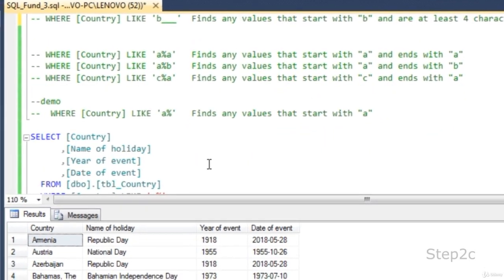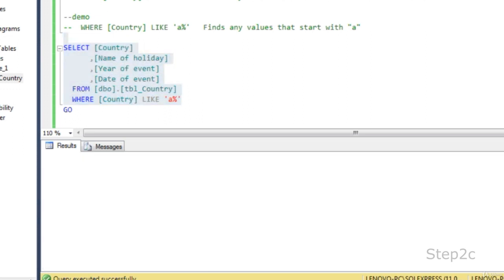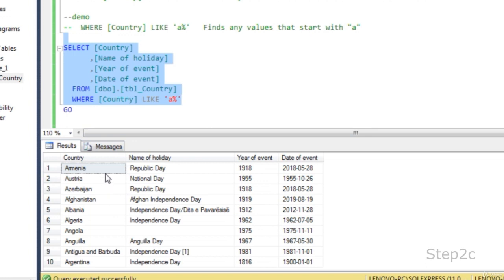So let's see how we could execute all of them one by one. We are looking for data that begins with A and has any other characters at the end. So I'm going to write this command and execute. You will get around 10 records, and if you look at the data, you could see all the data begin with A. So Argentina, Australia, all the data begin with A. So the country like A, then percentage, which means any data that begins with A should be retrieved.